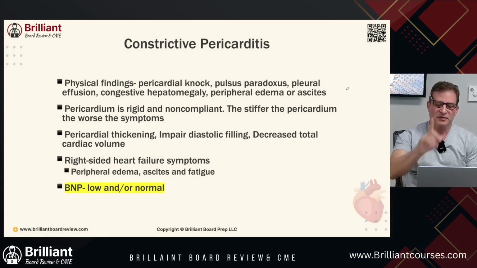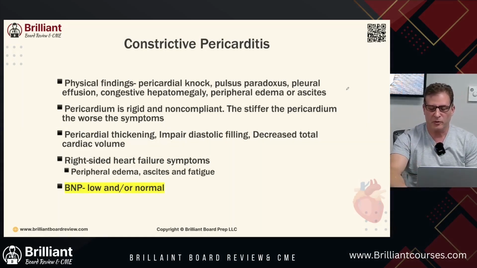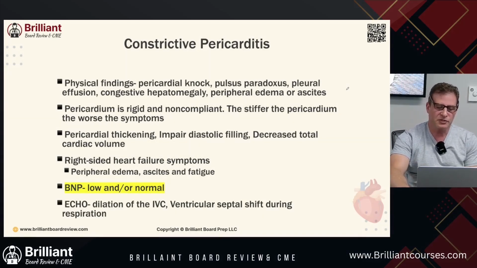The BNP is going to be low or normal. Remember in our multiple choice question, it all fits together. So using these multiple choice questions and putting this stuff in your brain. Echo is going to show dilation of the IVC and ventricular septal shift during respiration.